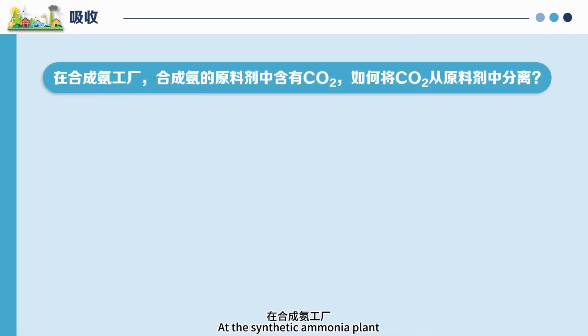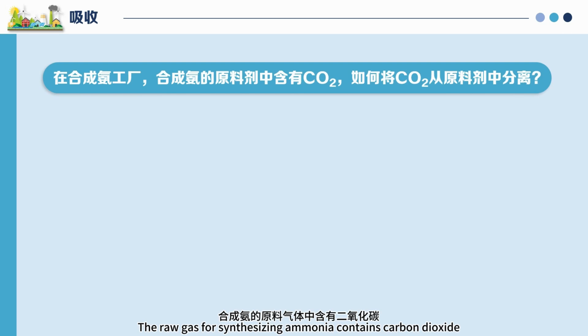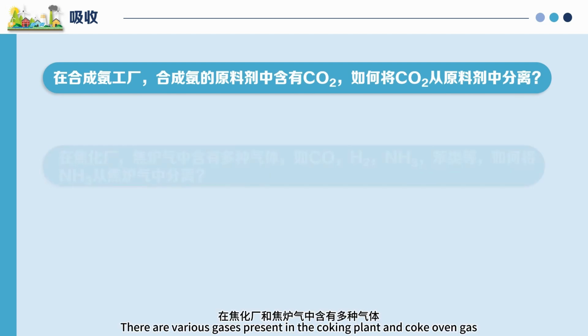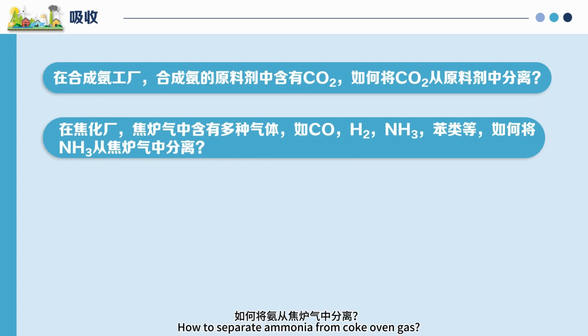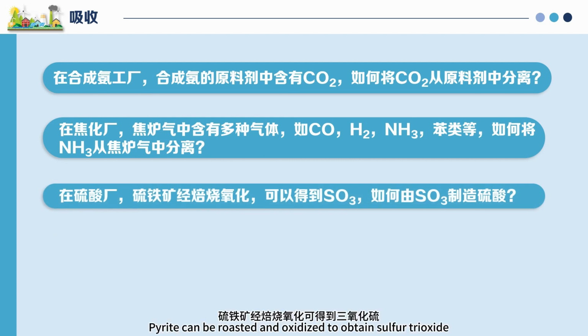At the synthetic ammonia plant, the raw gas for synthesizing ammonia contains carbon dioxide. How to separate carbon dioxide from the feed gas? There are various gases present in the coke oven gas at a coking plant, for example, carbon monoxide, hydrogen, ammonia, benzene, etc. How to separate ammonia from coke oven gas? At the sulfuric acid plant, pyrite can be roasted and oxidized to obtain sulfur trioxide. How to produce sulfuric acid from sulfur trioxide?